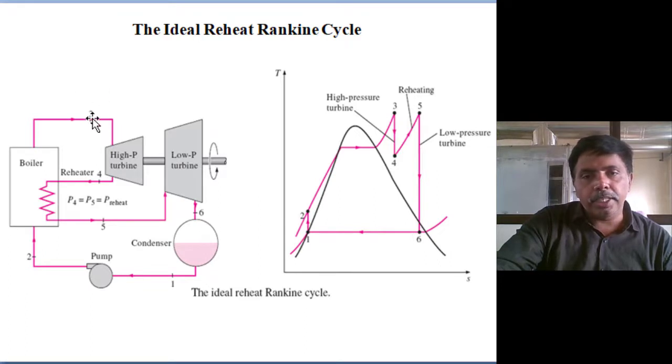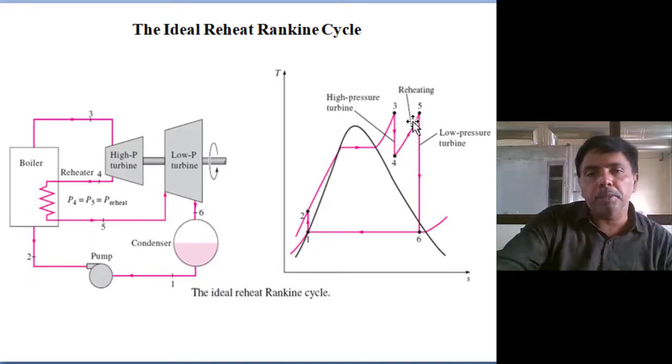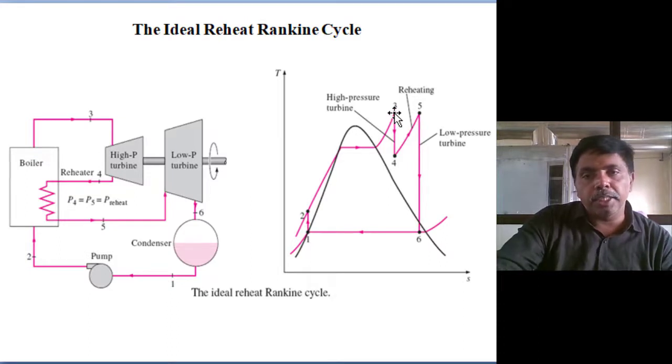Once it enters the high pressure turbine, it expands not to condenser pressure but to an intermediate pressure, and again reheating takes place to the superheated temperature. What temperature limitation did we mention? 650 is the maximum, so we will keep 600 or 580 something. So with 600 degrees superheat temperature, reheating is also done up to 600.